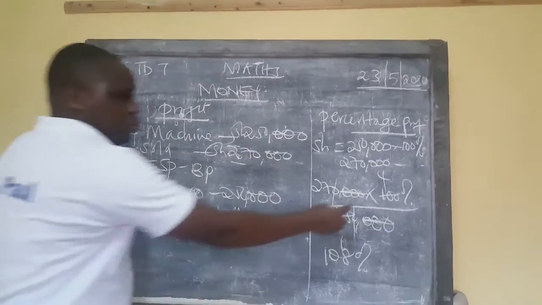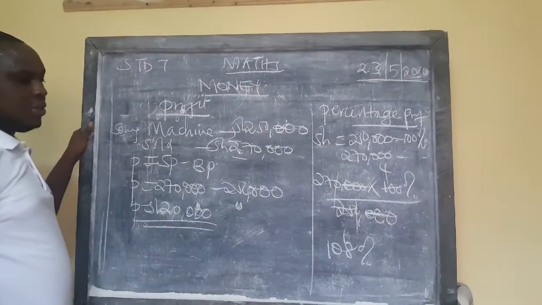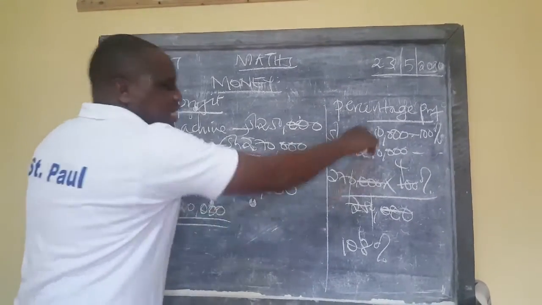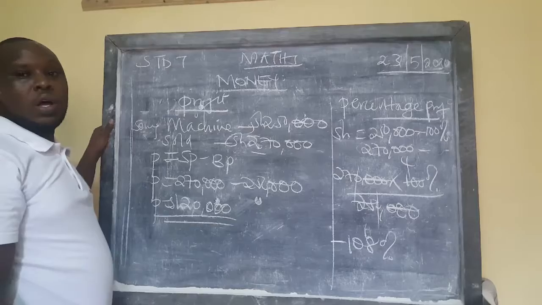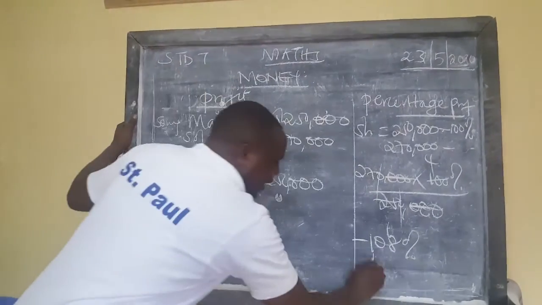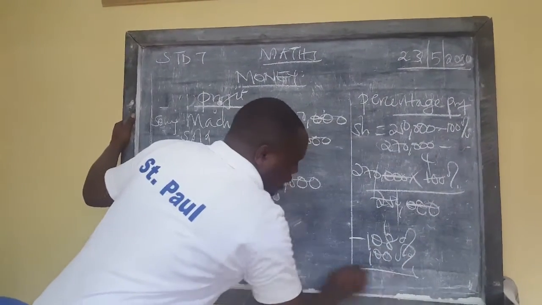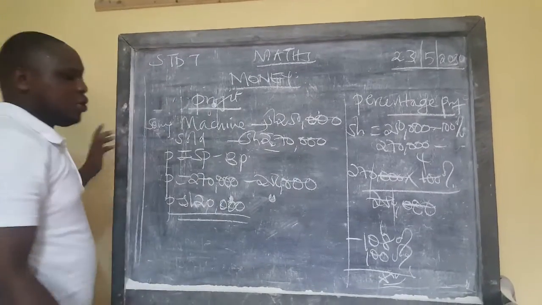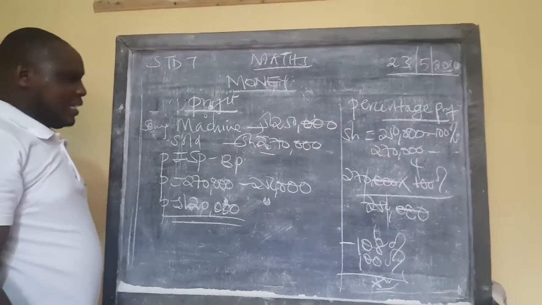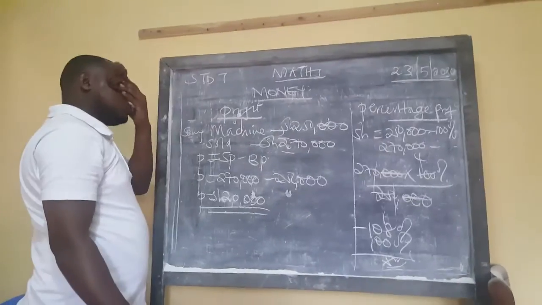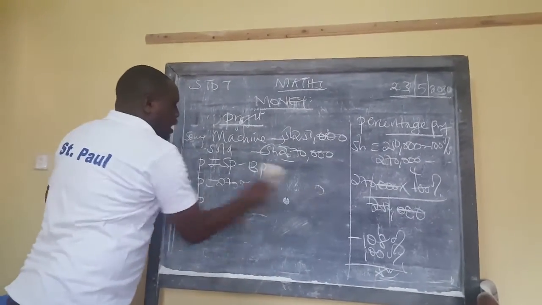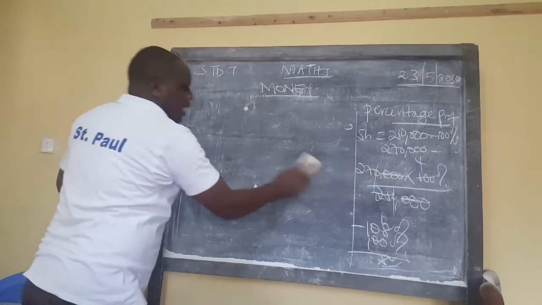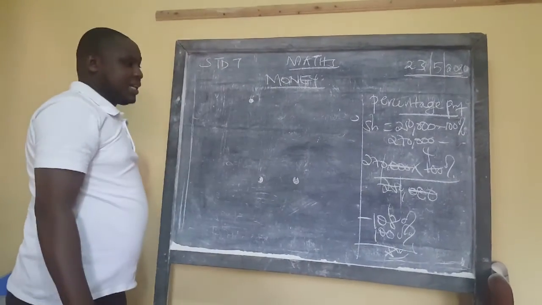So we get 108%, minus the original 100% for us to know the percentage profit. You remain with 8%. So that person got a profit of 8%, because the percentage is going above 100. When it goes like that, then you're getting a profit.